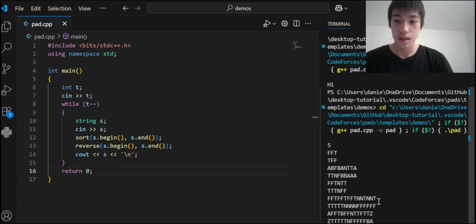Here you can see that after reading in every sample problem, we've sorted it and then reversed it. And so each of these are obviously in reverse alphabetical order.